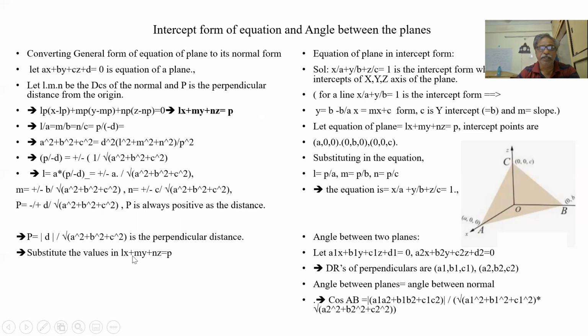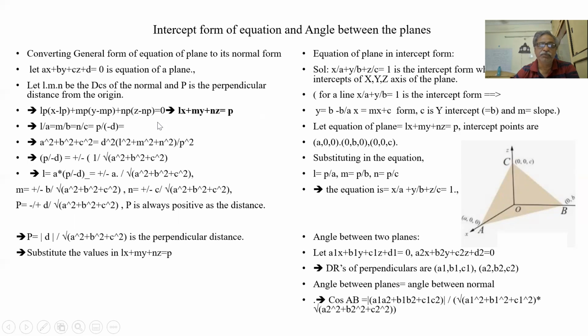If I multiply with P everywhere, I'll get LP plus MP plus NP. These are the DRs of the normal. So AX plus BY plus CZ is equal to P square. P square is equal to nothing but square root of A square plus B square plus C. Okay.